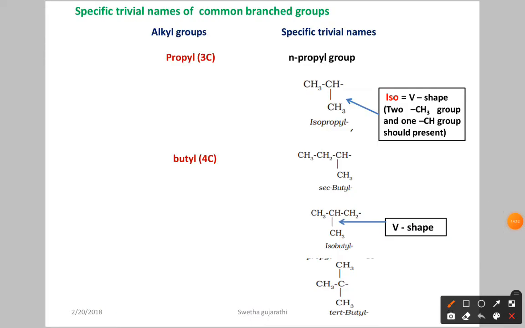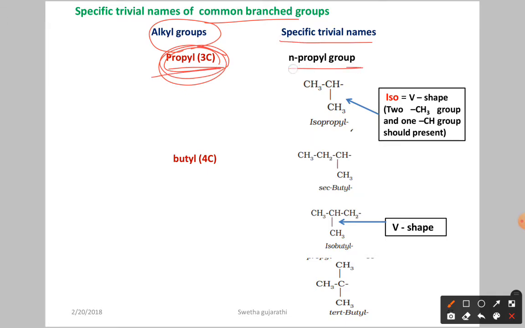Again here we have some common names, not the IUPAC name. Here from 3 carbon atoms, some alkyl groups. We are talking about the alkyl, nothing but some branching. If 3 carbon branching is there, already we told we are calling it propyl. Let us see some specific trivial names. What is the N-propyl? You can call it N-propyl.